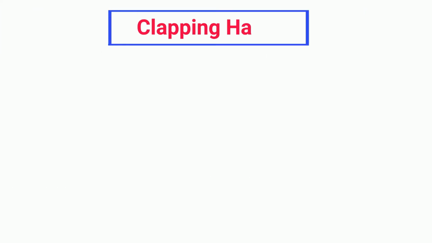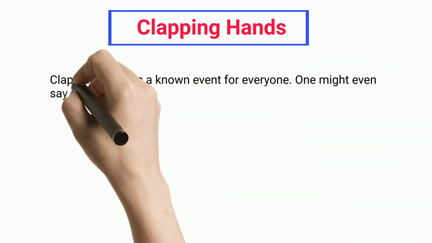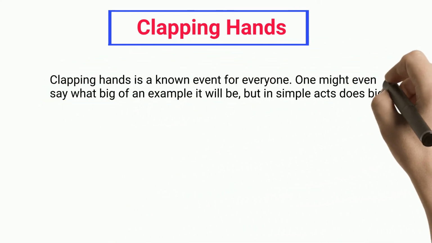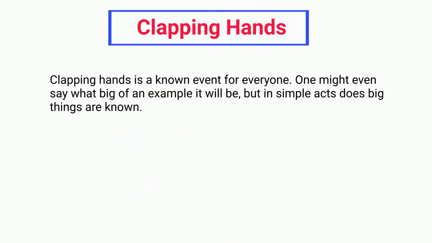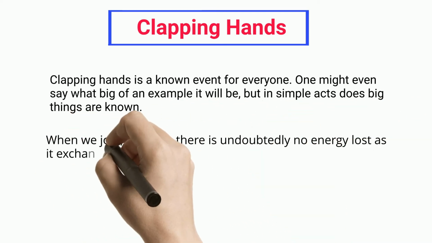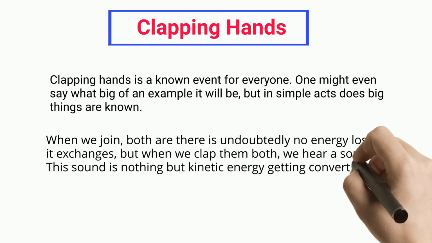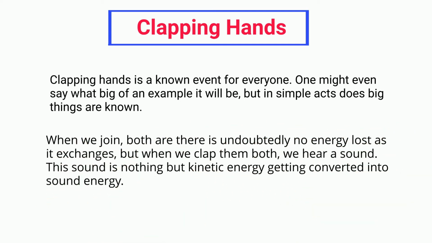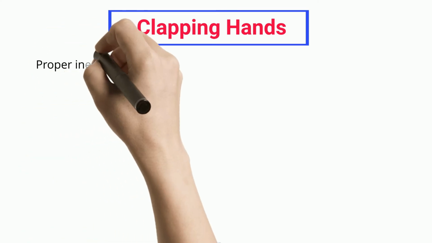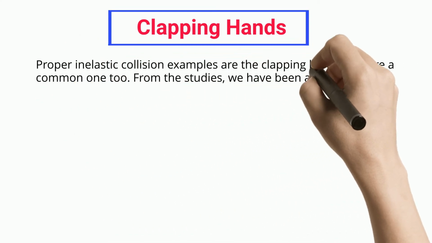Clapping hands. Clapping hands is a known event for everyone. One might even say what a big example it will be, but in simple acts, big things are known. When we join both hands, there is undoubtedly no energy lost as it exchanges, but when we clap them both, we hear a sound. This sound is nothing but kinetic energy getting converted into sound energy. Proper inelastic collision examples are the clapping hands, and it is a common one too.